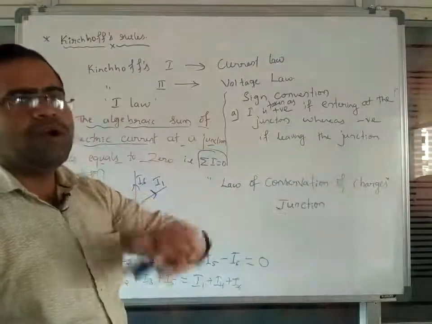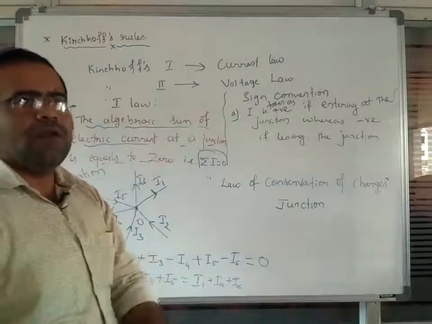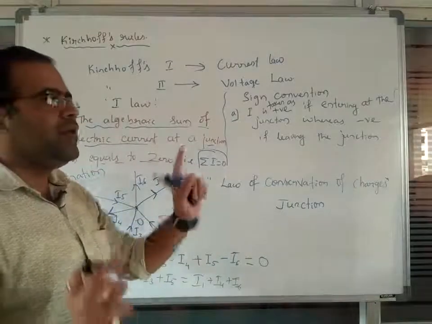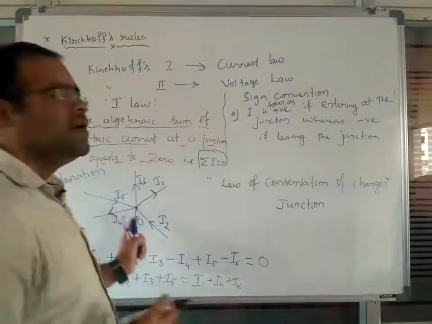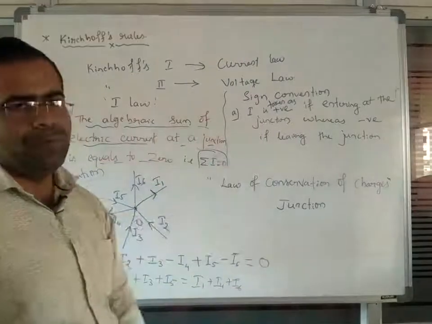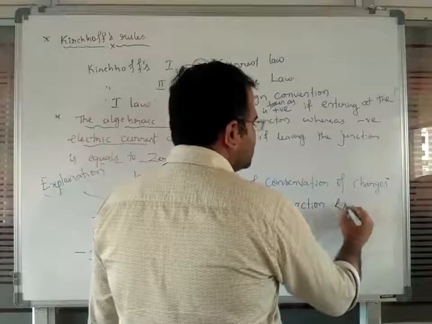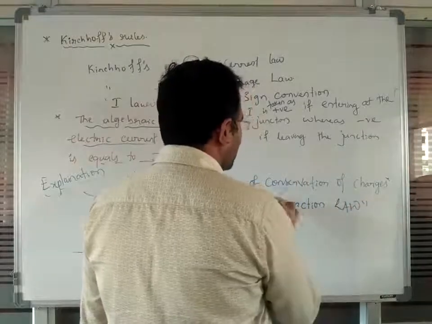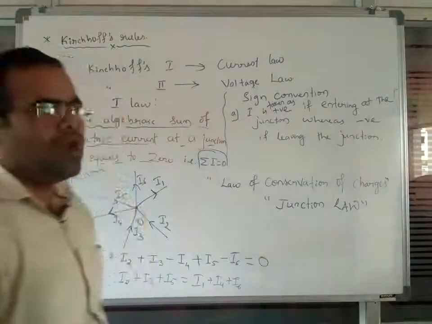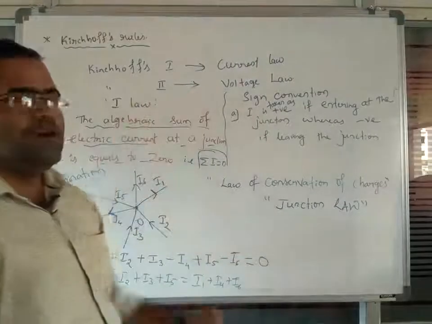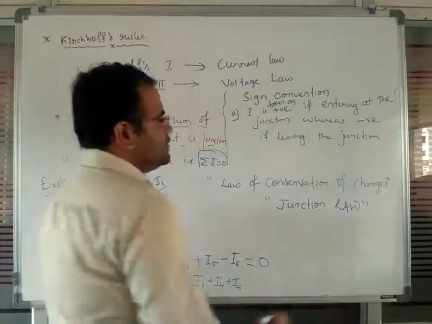Apart from the junction point, we are not supposed to consider any branch or loop. This is the reason we call it the junction law also. So Kirchhoff's first law is also called the junction law.